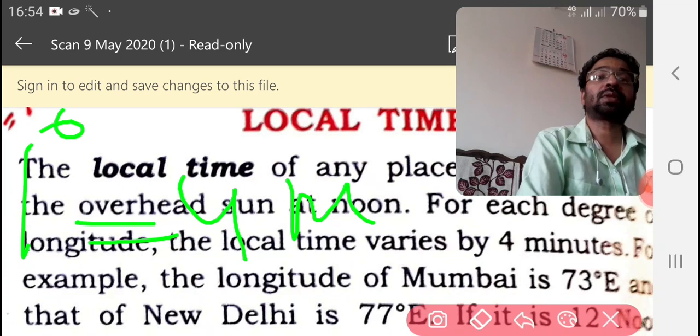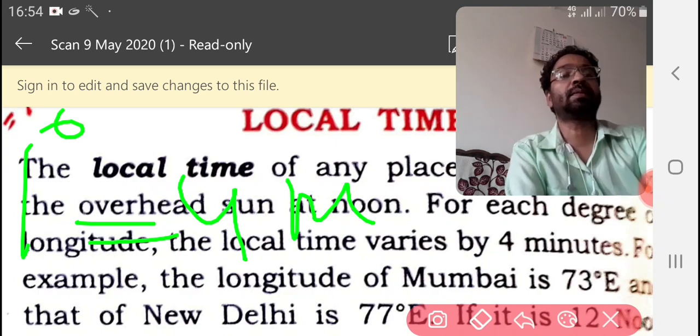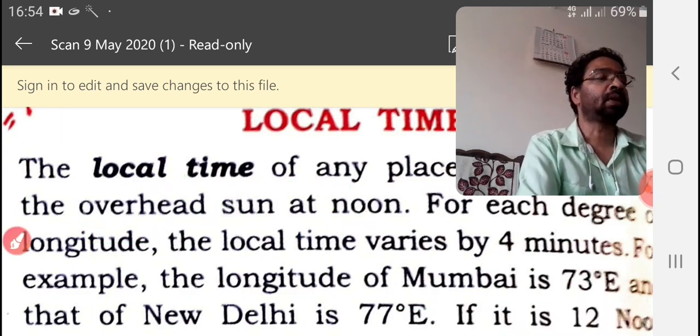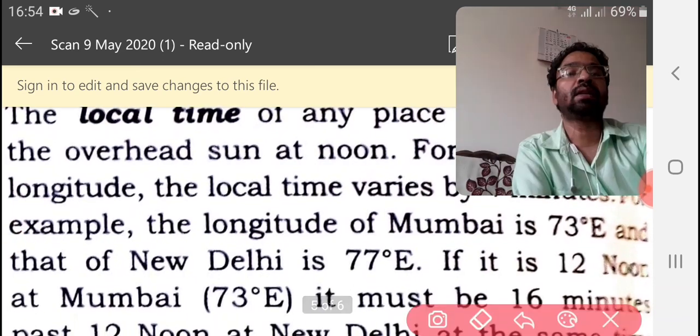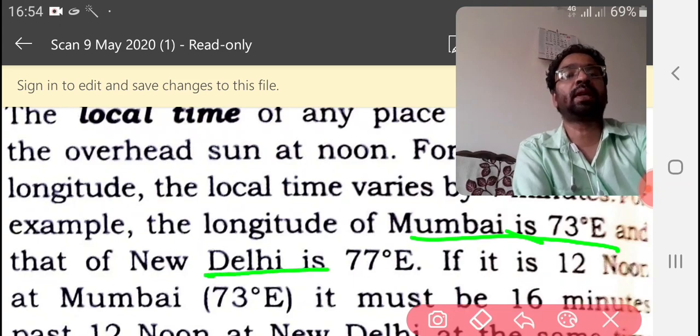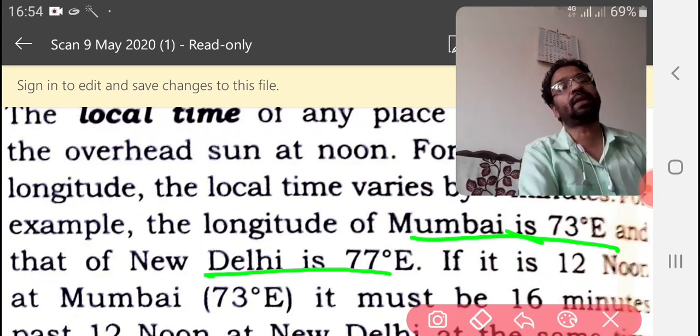For example, suppose we want to know the time difference between Delhi and Mumbai. Mumbai is 73 degrees east, and Delhi is 77 degrees east.